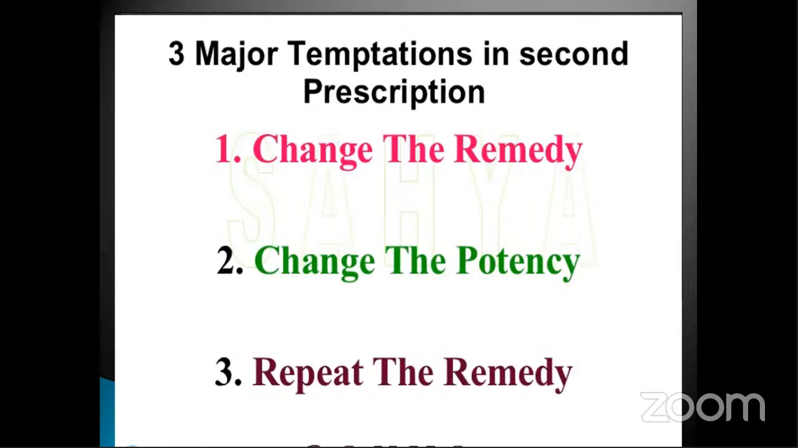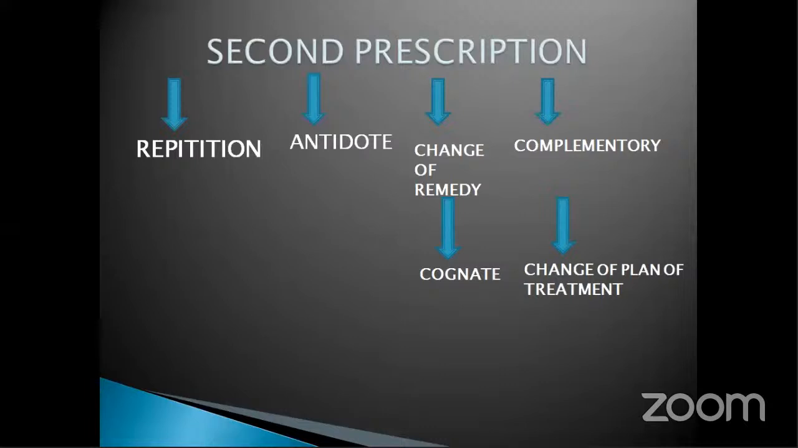Now let's revise today's topic. What are the types of second prescription? Repetition of the same remedy. Next is antidote to the first prescription. Next is change of remedy having no relation with the first prescription. Next, change of remedy related to the first prescription, meaning complementary to the first prescription, which completes the action of the previous drug.